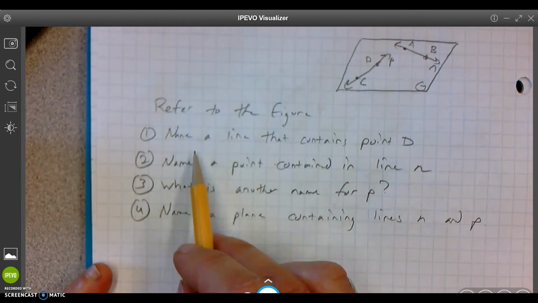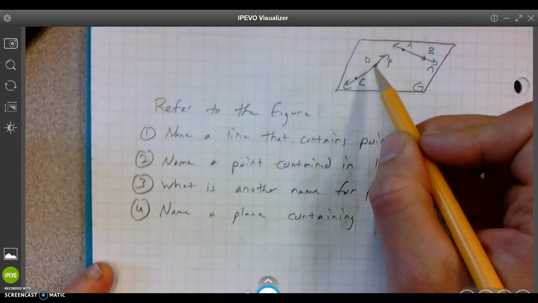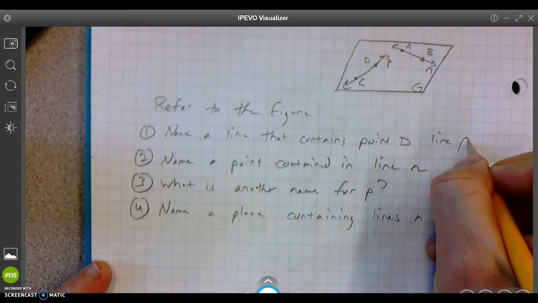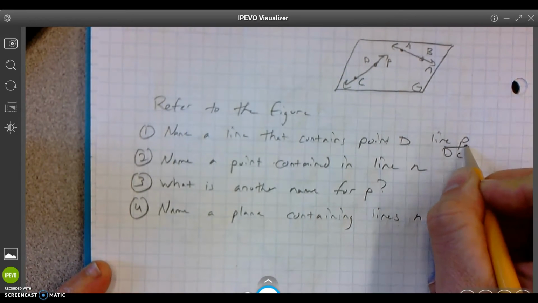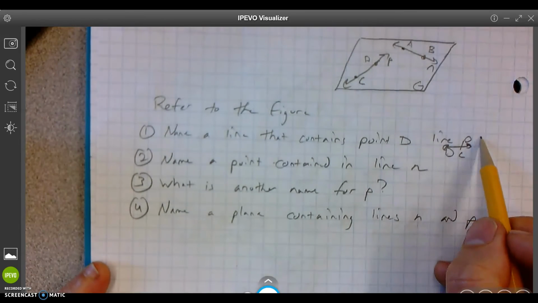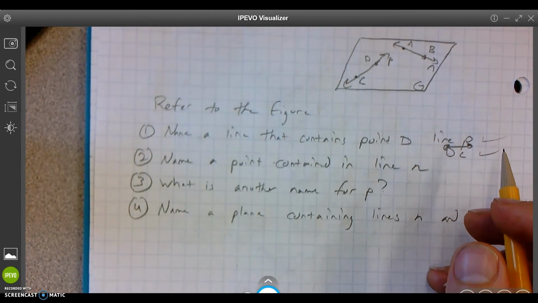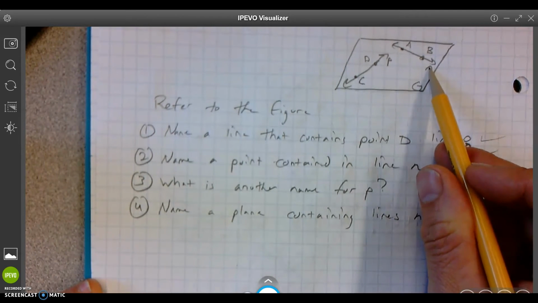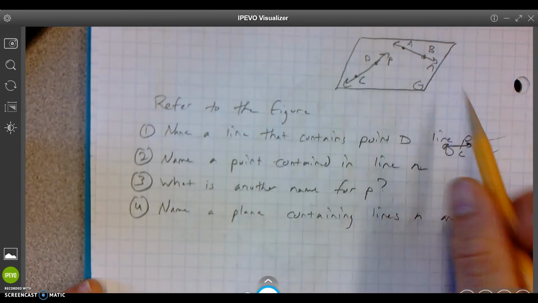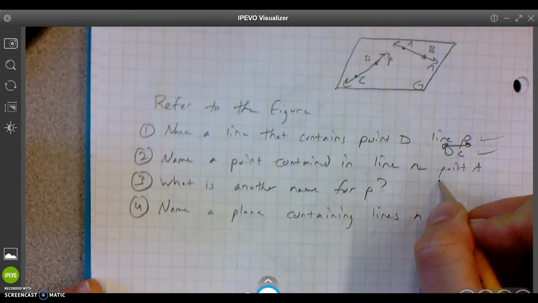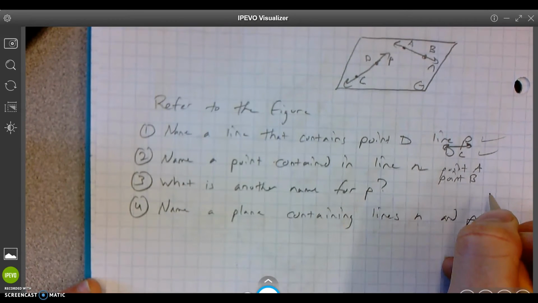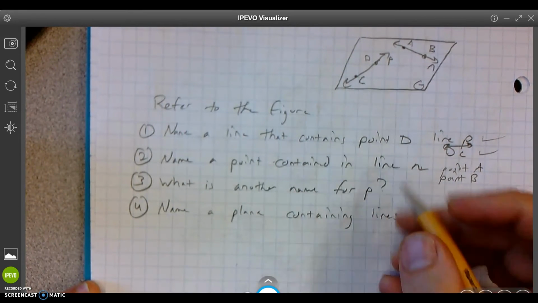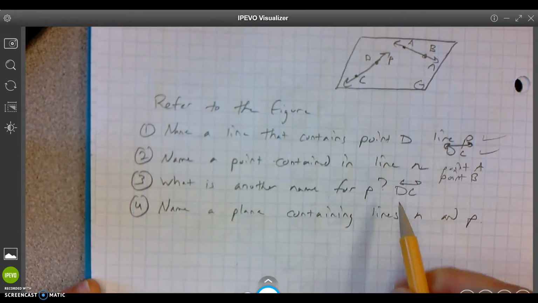All right, let's see what you got. Let's check our answers. Name a line that contains point D. Point D. So that would be line P. You could say DC or CD. So both of those are acceptable. Boom, boom. 2 answers. 2. Name a point contained in line N. Here's line N, the little cursive right there. Name a point contained in that line. That would be point A or point B. There we go. What's another name for P? So that would be DC. There we go.